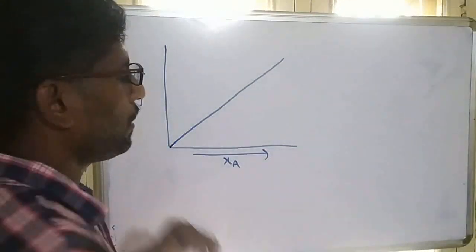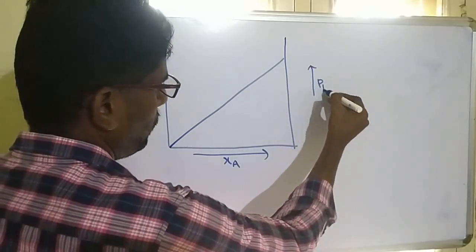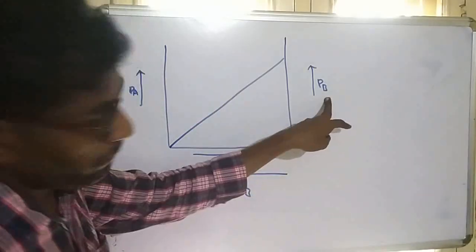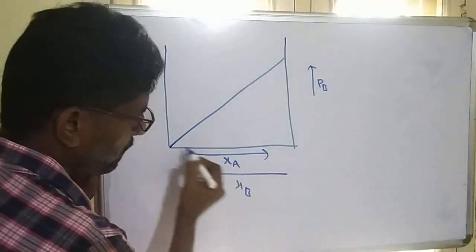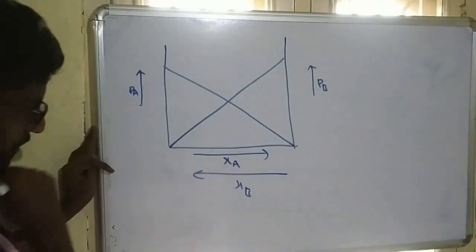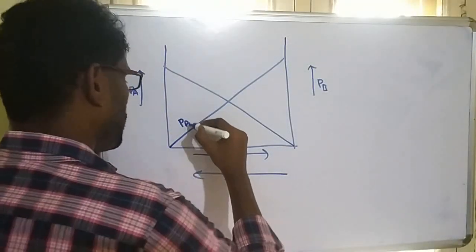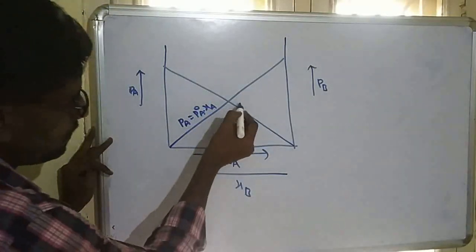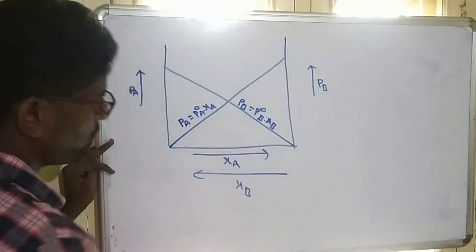We are adding another graph. From this side I am taking partial pressure and XB. Partial pressure of B is directly proportional to XB. When XB increases, partial pressure also increases. So this is the partial pressure of A, which is equal to P naught A into XA, and this is the partial pressure of B, which is equal to P naught B into XB.